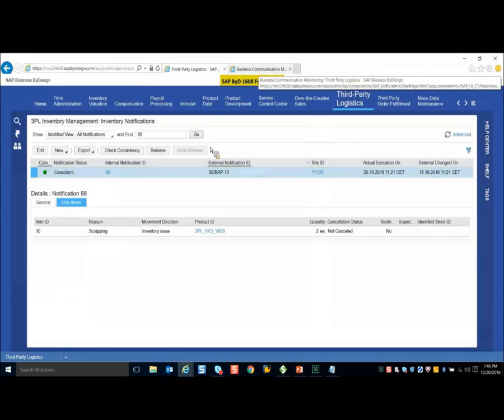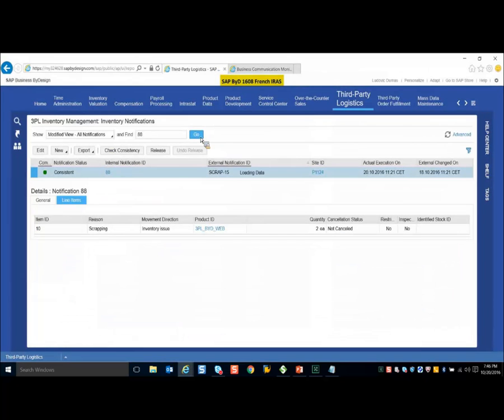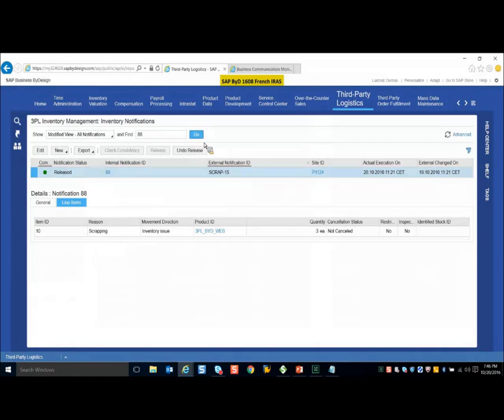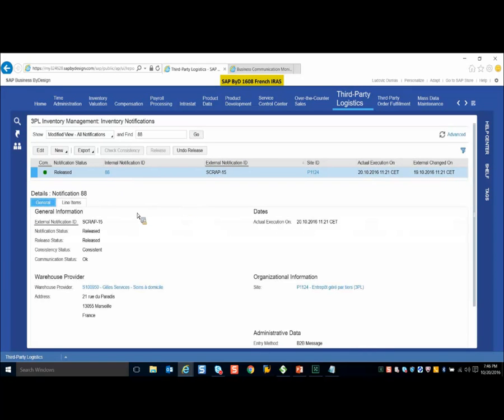And let's see. Here we can see that the quantity has been updated to 3, and with the update of the message, it again got released, since we have maintained the 3PL process settings. So this is the way we create inventory notifications, and if there is any inventory difference in the system, we can update the inventory in real time. So this is all about the demo for inbound, outbound and inventory notification.